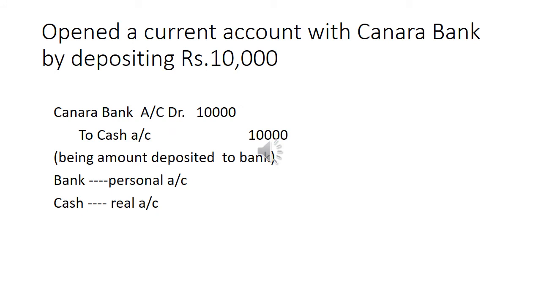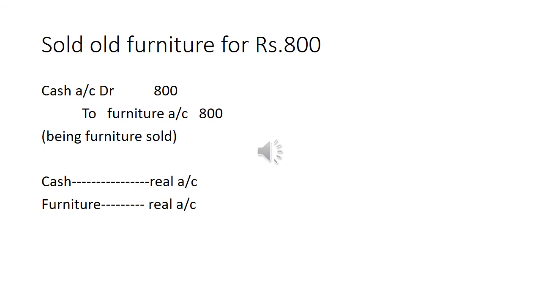Opened a current account with Canara Bank by depositing rupees 10,000. Canara Bank account debit to cash. Bank is a personal account. Cash is the real account. Sold old furniture for rupees 800, that means used furniture. So cash account debit to furniture account.